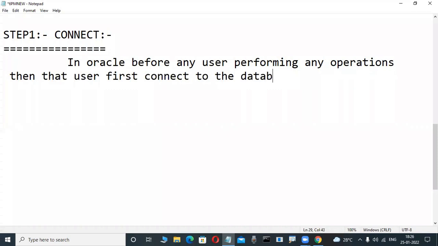Database means server. Connect to the database by using a client tool. I'm drawing this diagram, don't worry. Client tool. I will tell you an example also. Client tool.